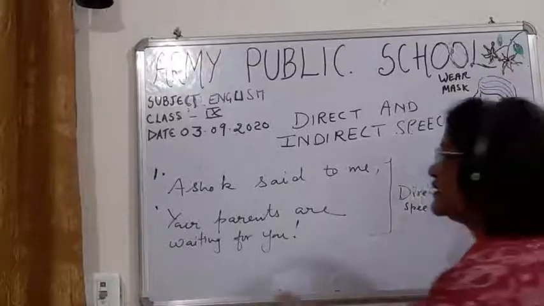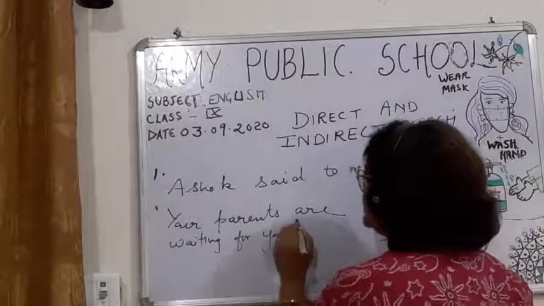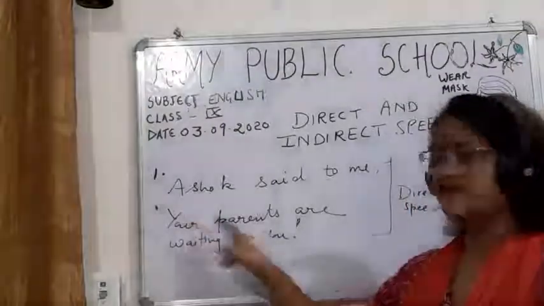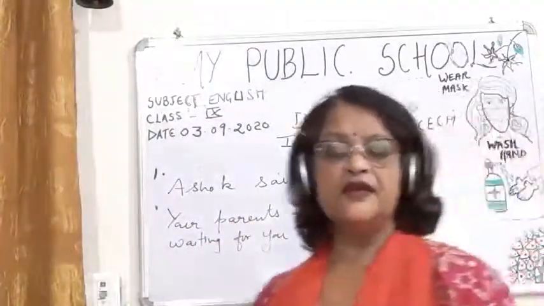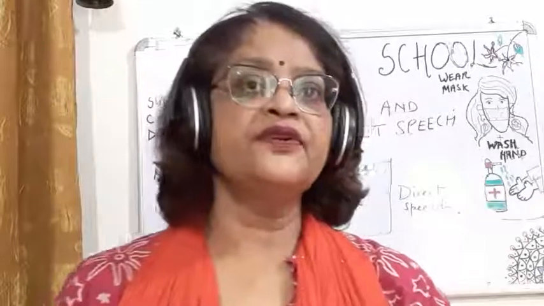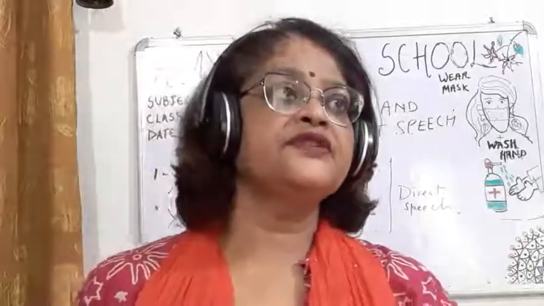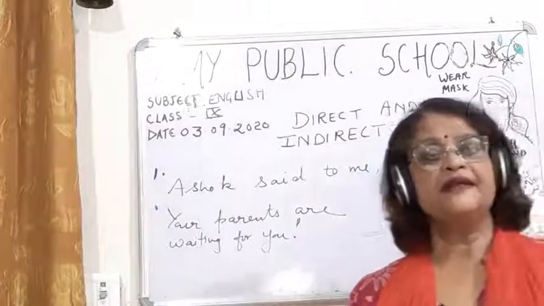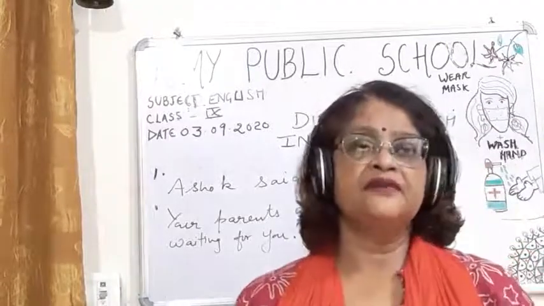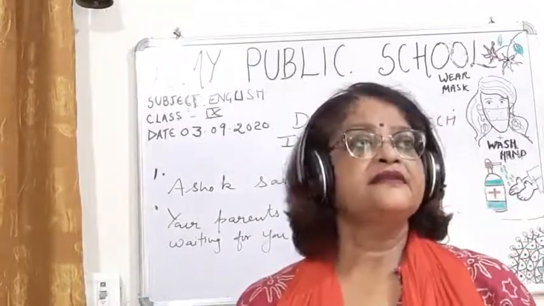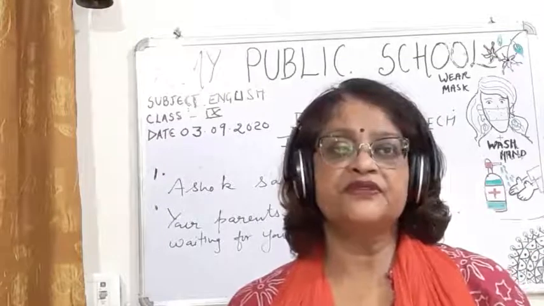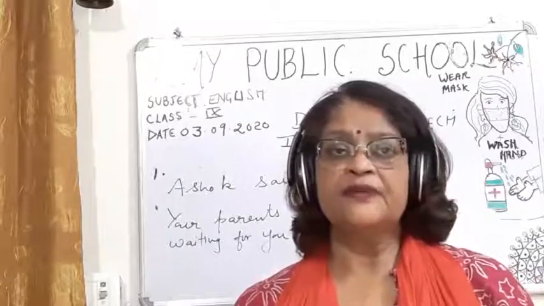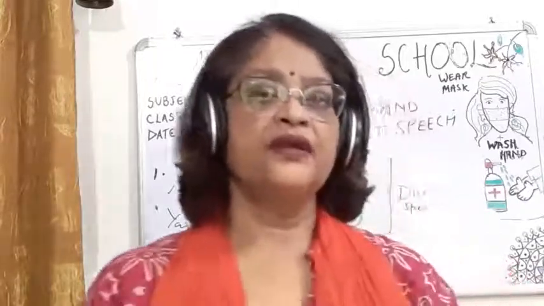Why is this direct speech, children? Because you can see inverted commas are there. And some words are written in the inverted commas. What are these words? These words, children, are the exact words of the speaker, and if the exact words of the speaker are there, then it is direct speech. So I hope I'm clear to you, and from the last two videos I'm teaching the same thing.